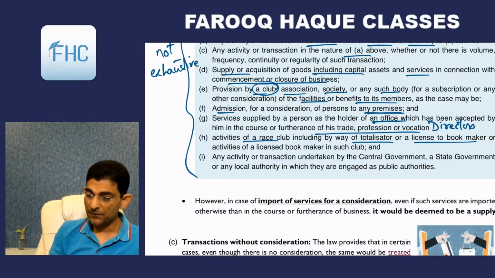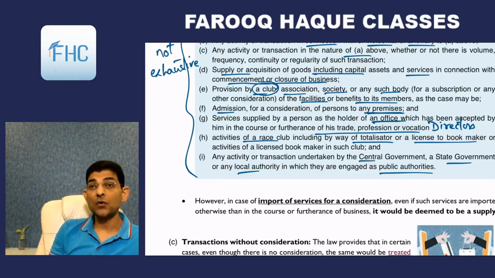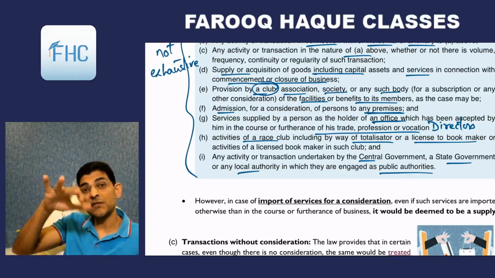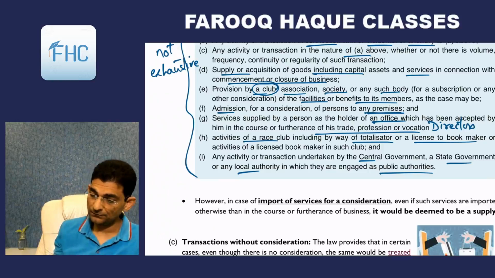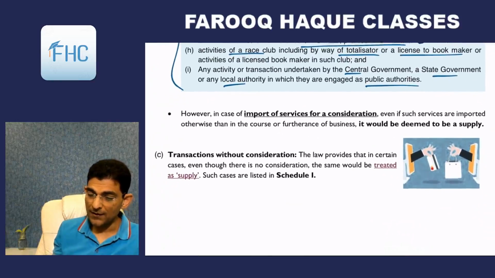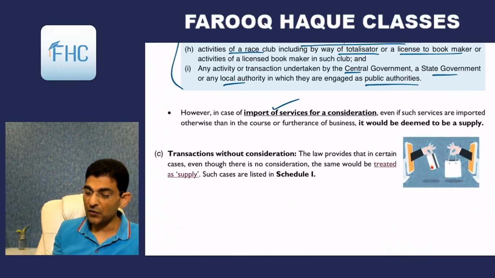So that is chargeable. And any activity or transaction undertaken by the central government or state government or local authority in which they are engaged as public authorities. Firstly, this activity or transaction is considered as business, but then it is given in the exclusion of section 7. So there will be no tax. Then, however, in case of import of service for a consideration, even if such services are imported otherwise than in the course or furtherance of business, it would be deemed to be supply.